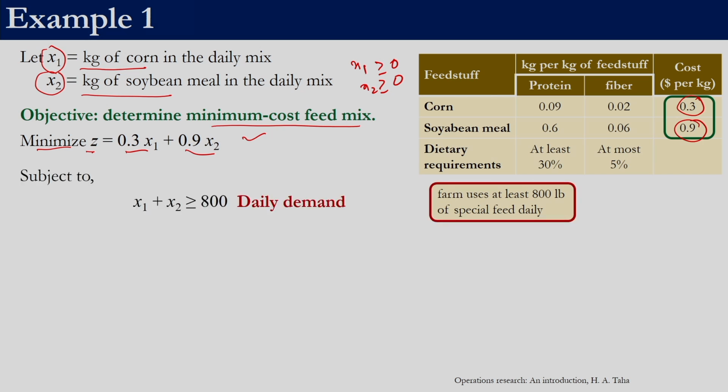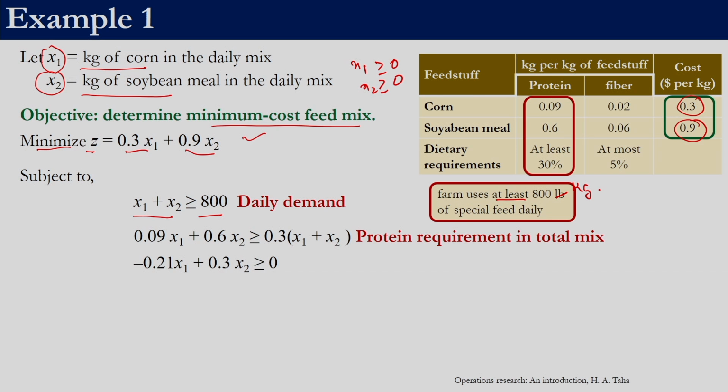The first constraint is that the total amount of material, whatever kgs of corn we take and whatever kgs of soya bean we take, the sum total has to be at least 800. Remember, this is at least. That is why it is greater than or equal to 800 kg.